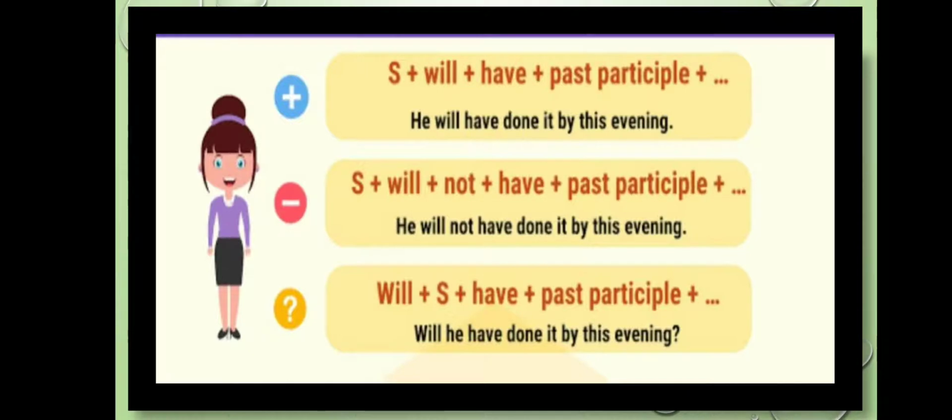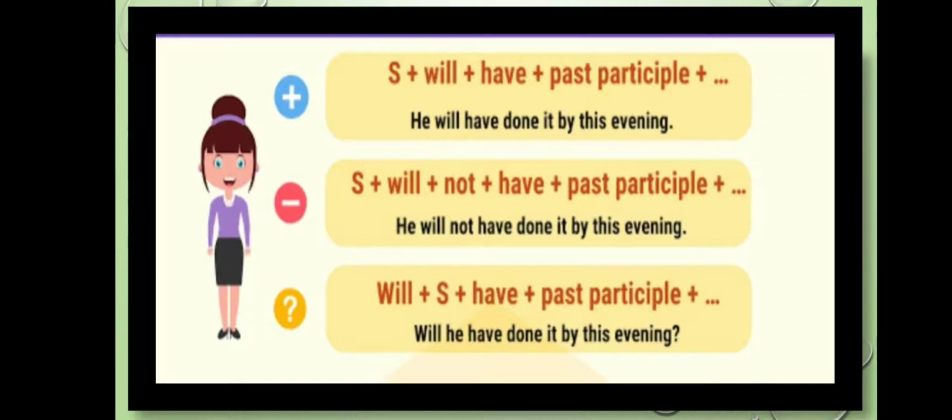In case of negative sentences, we are going to add will plus not plus have to the subject, and then we are going to use the past participle form of the verb, or we can say even the third form of the verb. He will not have done it by this evening.